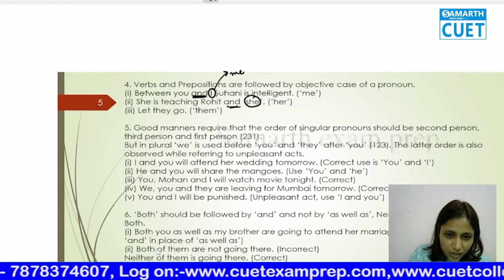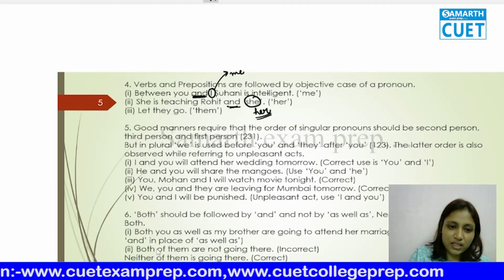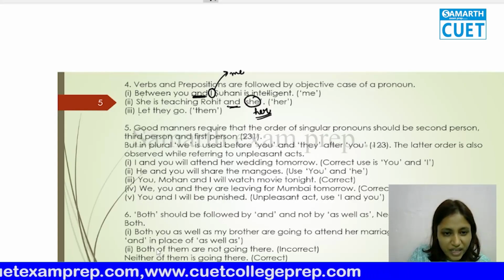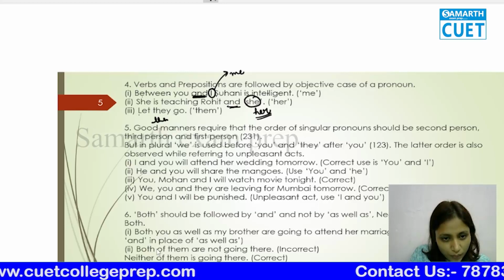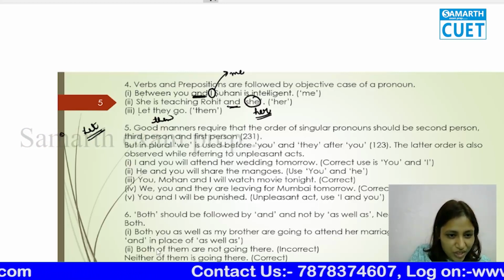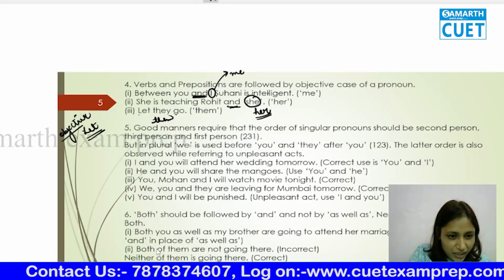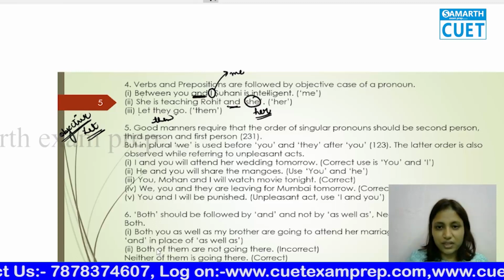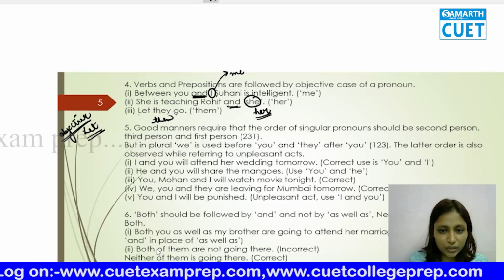Not she. She is the subjective case, so we use the objective case her here. "Let them go," not "let they go." And always remember, let takes the objective case, never the subjective case. After let, you always use the objective case.